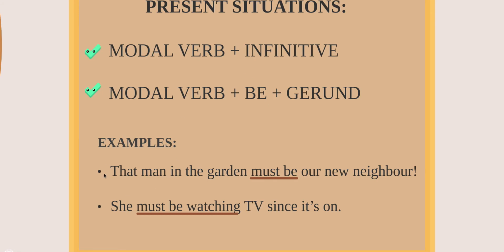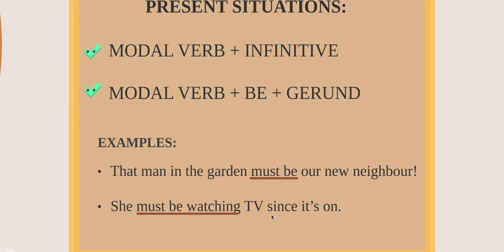The first one, that man in the garden must be our new neighbor. This is modal verb plus infinitive. Can you see? It's just like the modal and the normal verb. So, must be, must have, must go, must sleep, must whatever. Solo ponen el modal verb y el verbo en infinitivo. No ponen nada más. No tienen que agregar nada más. And the other option, she must be watching TV since it's on.